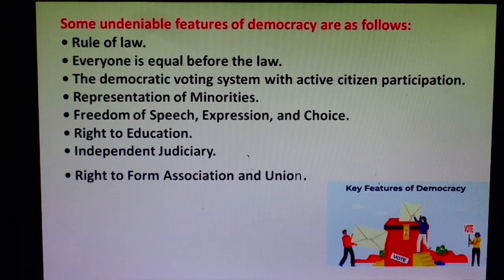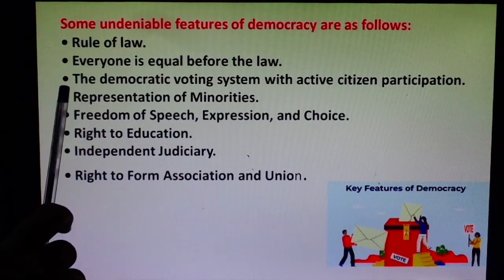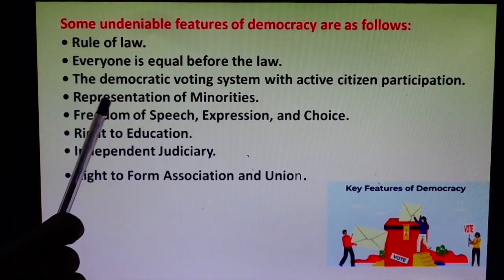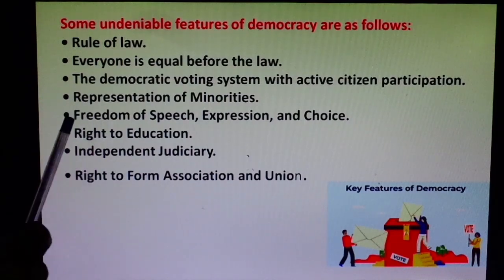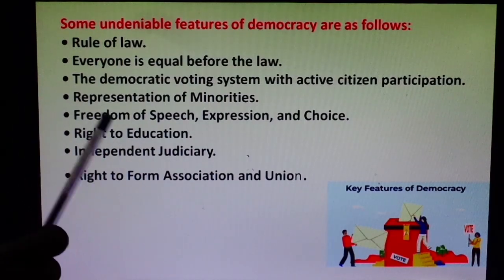So students, all these are the fundamental rights, and this is the freedom of speech and expression that will come in your right to freedom, right to liberty. Clear my point? Next, student, this is the number 6 point, right to education.